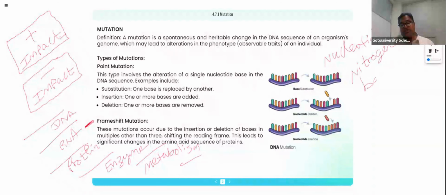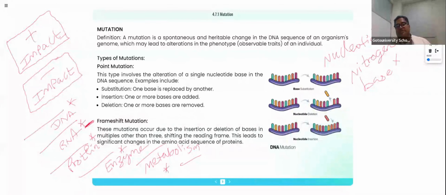So the nitrogen base issue is reflected in the nucleotide, reflected in the DNA, reflected in the RNA, reflected in the protein, reflected in the enzyme, reflected in the metabolism. So that is why it is called frameshift mutation.